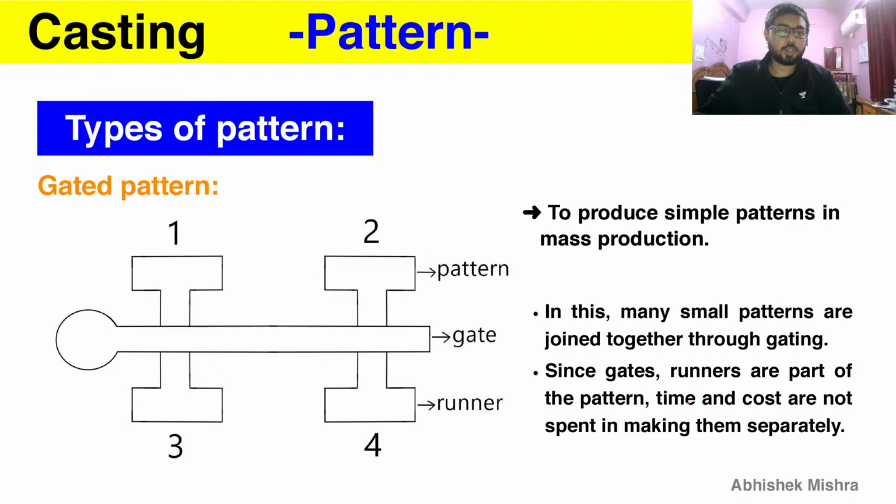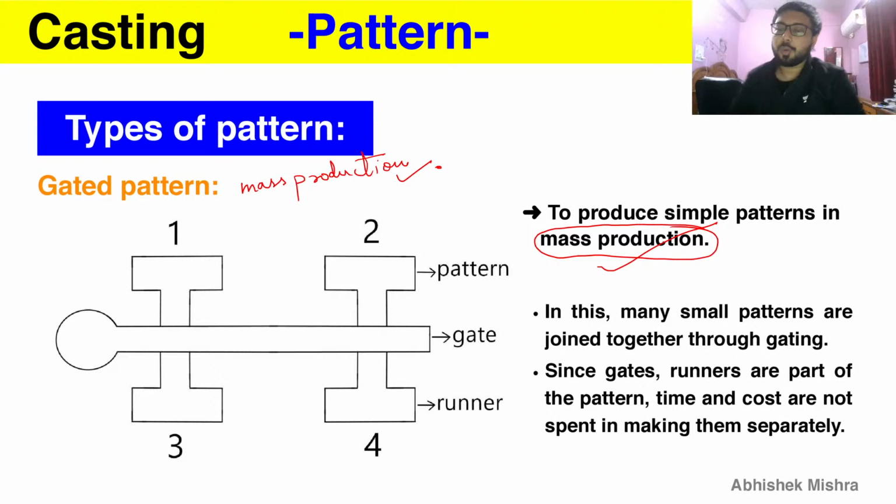Gated pattern. The gated pattern is used for making simple patterns or simple castings for mass production. Mass production is a very important term here. In this, many patterns are joined together through one single gating, so you don't need to create gates, runners and all the things for each pattern separately. Only this one set is fine, and this will obviously save your time and the cost of making them separately.